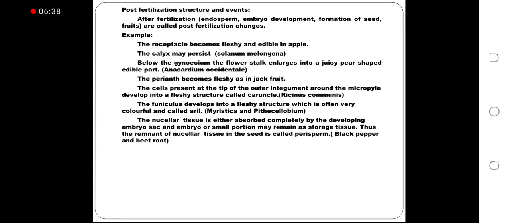The nucellar tissue is either absorbed completely by the developing embryo sac and embryo, or a small portion may remain as storage tissue. Thus, the remnant of nucellar tissue in the seed is called perisperm in black pepper and beetroot.